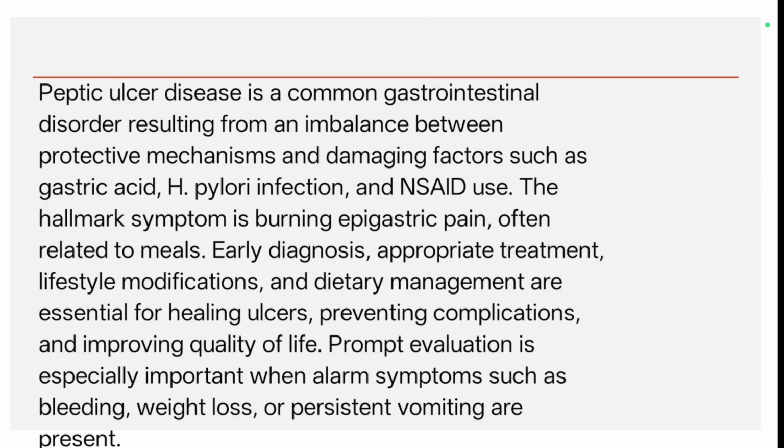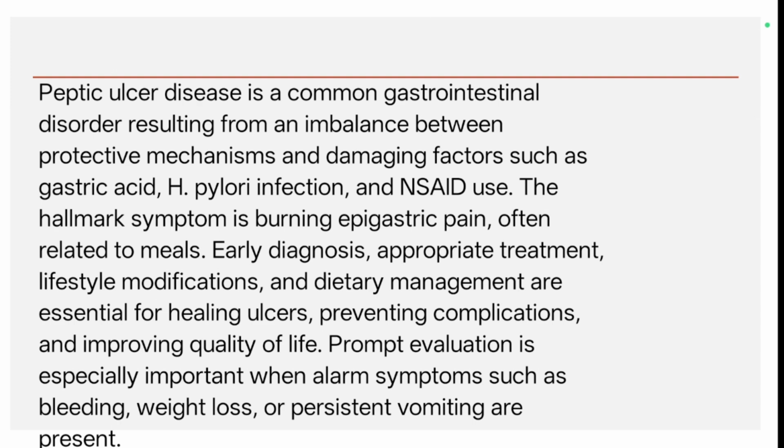Peptic ulcer disease is a common gastrointestinal disorder resulting from an imbalance between protective mechanisms and damaging factors such as gastric acid, Helicobacter pylori infection, and NSAID use. The hallmark symptom is burning epigastric pain, often related to meals.